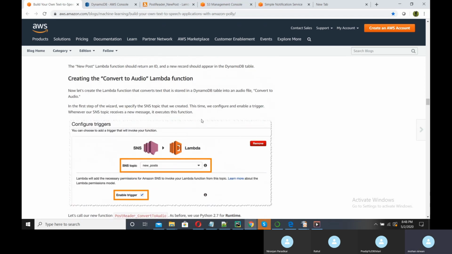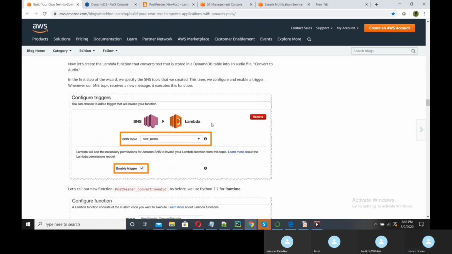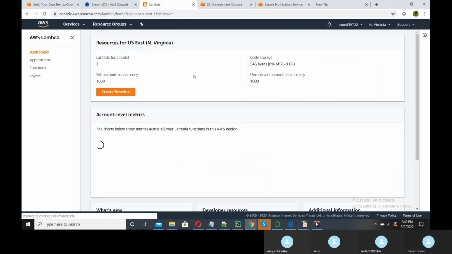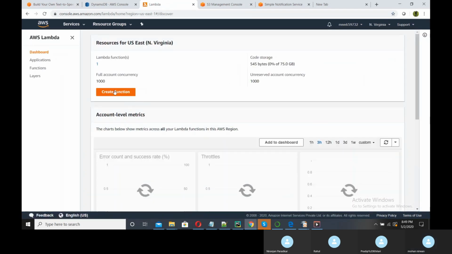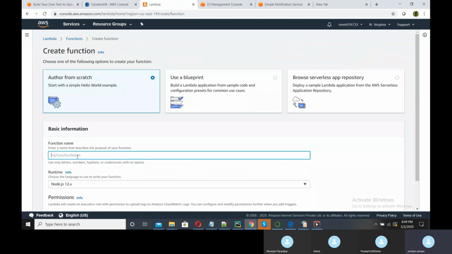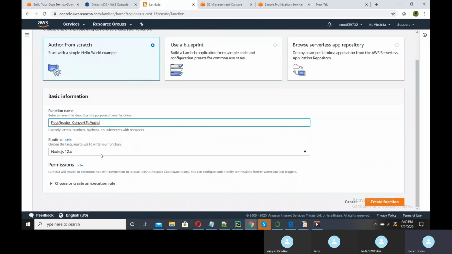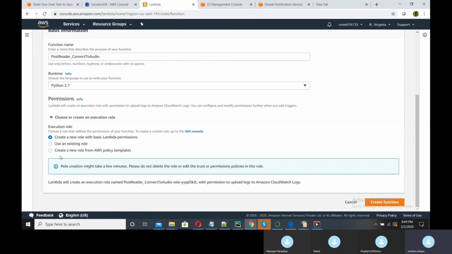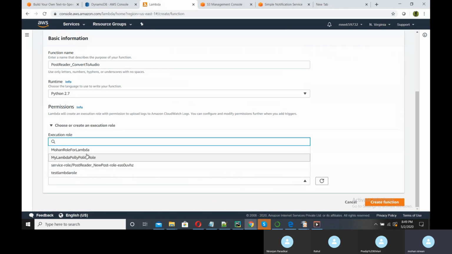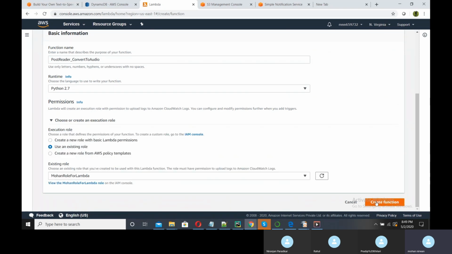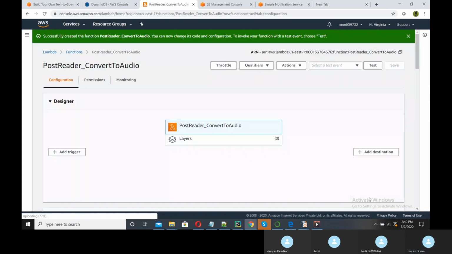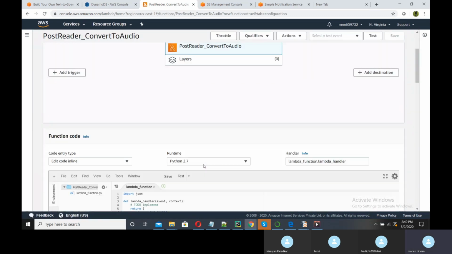So what is the name of this particular function? Convert to audio. So this is the name, post reader convert to audio. We will go to Lambda one more time, create function from scratch, name is post reader convert to audio. Again we will select Python 2.7 and give the execution role that we have already created, Mohan role for Lambda. Create function. Fine.